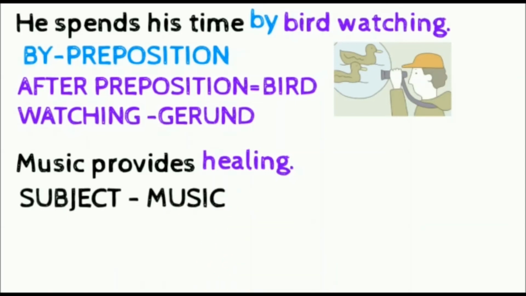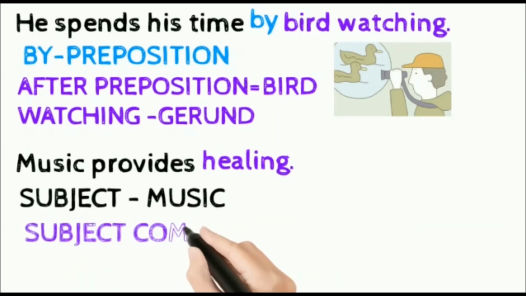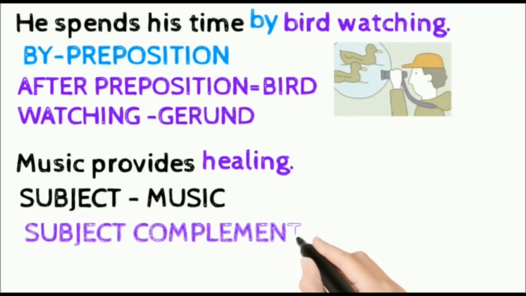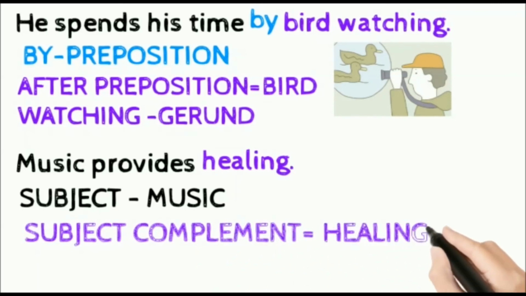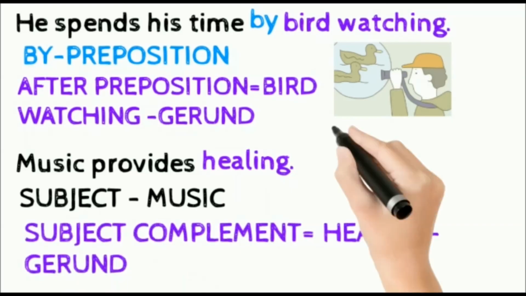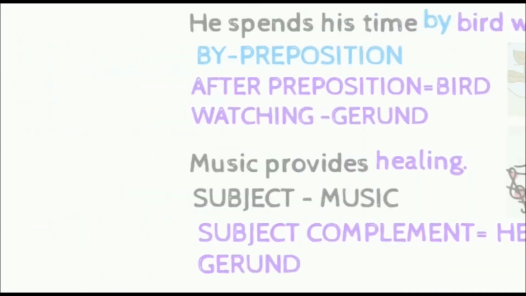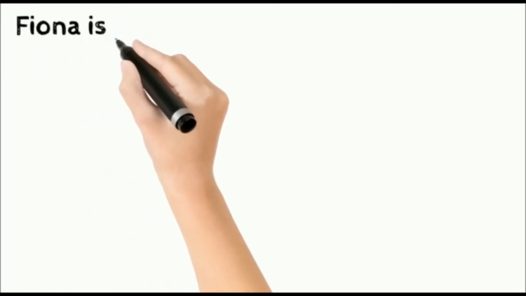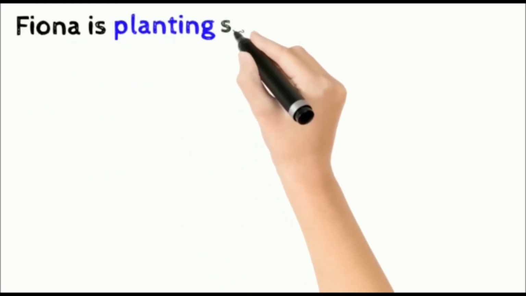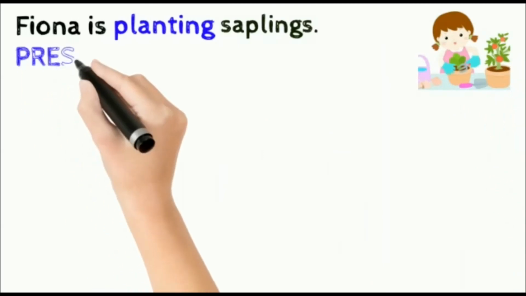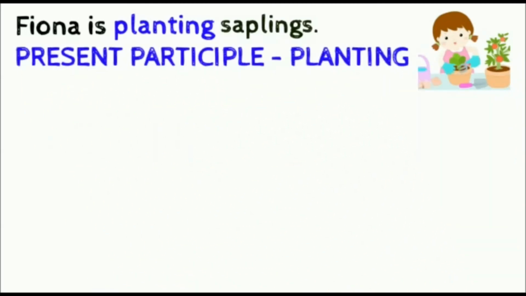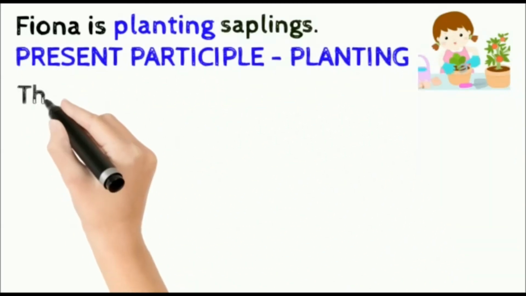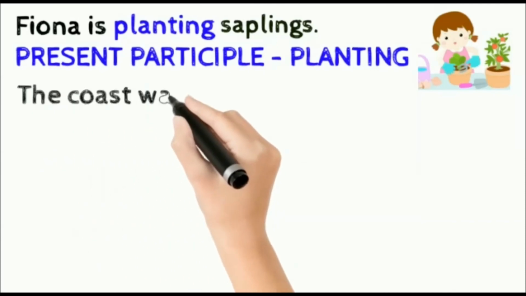The next sentence: music provides healing. Here, music is the subject and healing is the subject complement. Healing is also a gerund. Here, the subject refers to the complement and hence it is a subject complement. Fiona is planting saplings. Here, planting is the present participle derived from the verb plant.